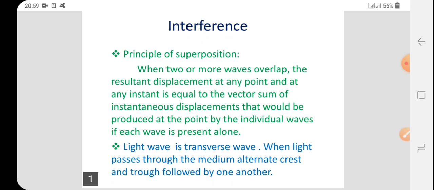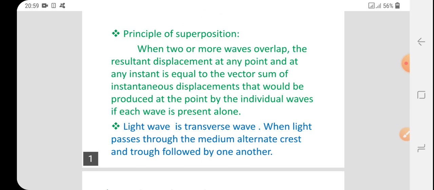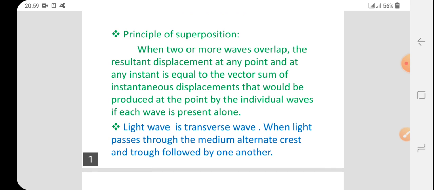This interference of light is determined according to the principle of superposition of waves. The principle of superposition states that when two or more waves overlap each other, the resultant displacement of a particle of the medium at any point at any instant is equal to the vector sum of the displacements of the particle produced by the individual waves.